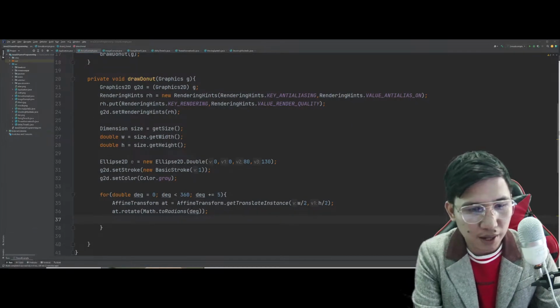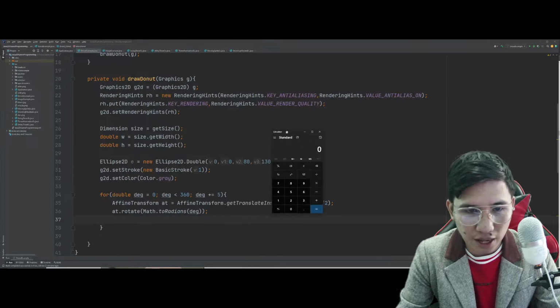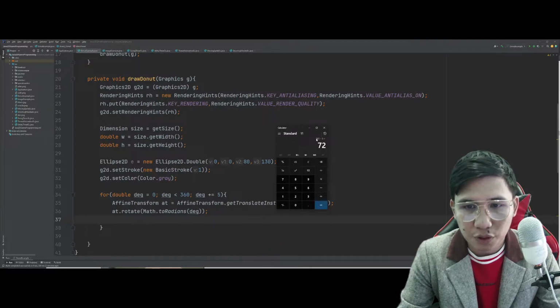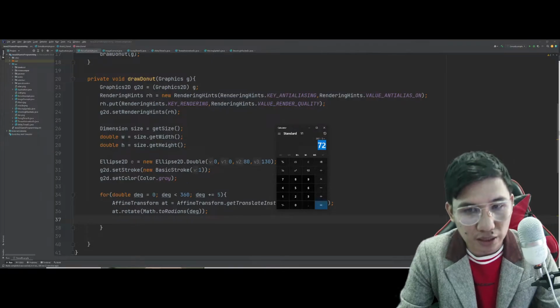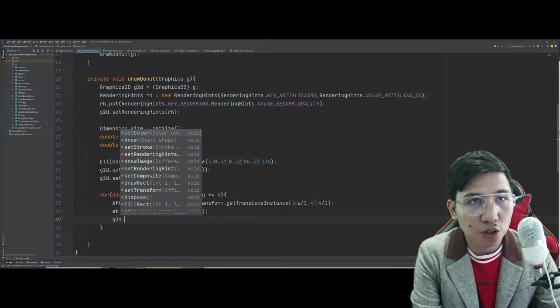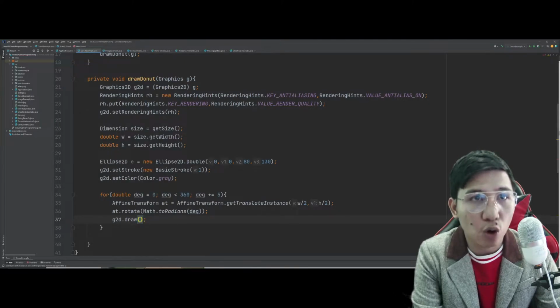So, bakit nga ba 360? Because it's the entire revolution. And if you divide 360 by 5, you will get 72. So, meaning 72 times natin siyang i-rotate. Ganun po yun. Okay? Now, the last part of the code here is where we will now try to draw